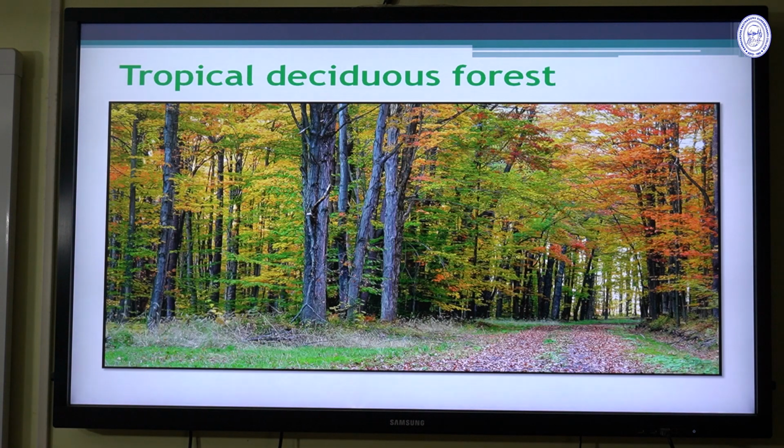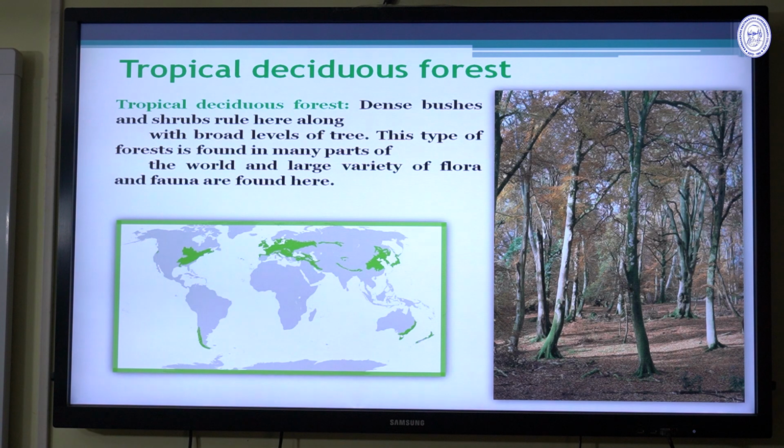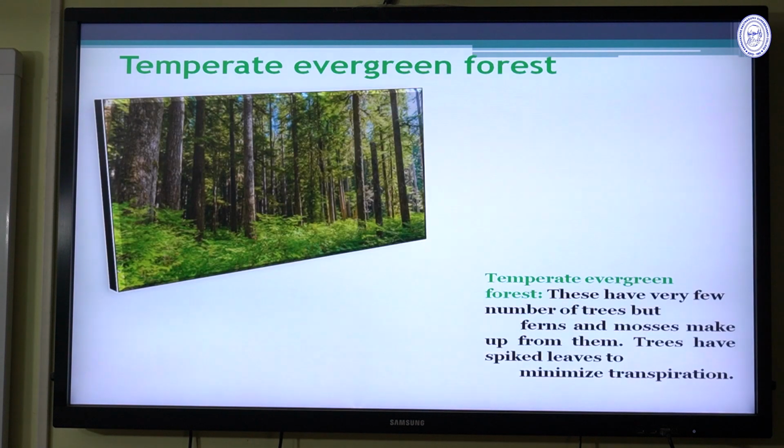This shows the deciduous mode of the plants, that is, the plants shed all their leaves in a particular season of the year. This is the world map where the tropical deciduous forests are situated on the earth.